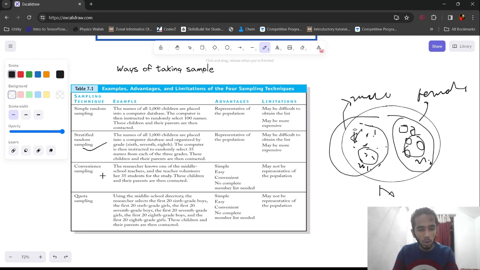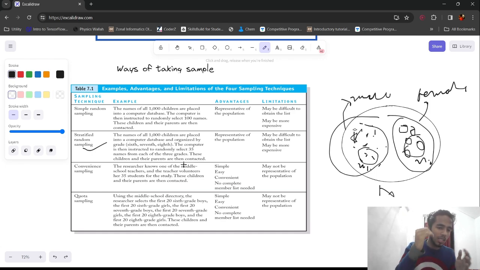For example, here the researcher knows one of the middle school teachers, and the teacher volunteers 35 students for the study. So only this middle school teacher's students will be taken for the study and no one else. You're getting what I'm trying to say.